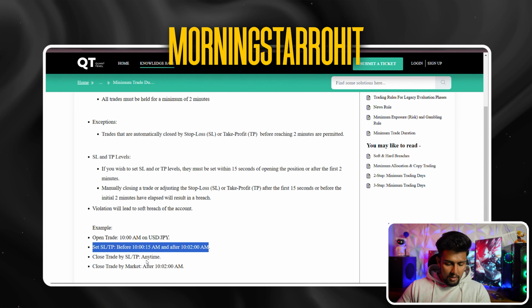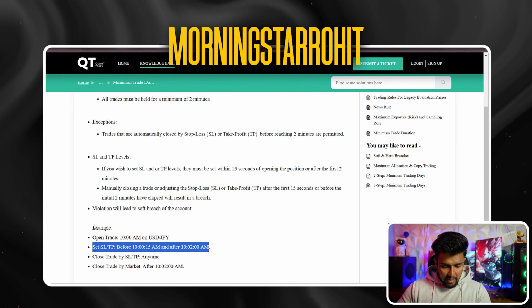Just don't put SL and TP in the starting 2 minute window, and don't close your trade before 2 minutes. And again, this is not average trade duration of 2 minutes, this is minimum trade duration. Each and every trade needs to be at least 2 minutes, and after that you can do whatever you want to do.